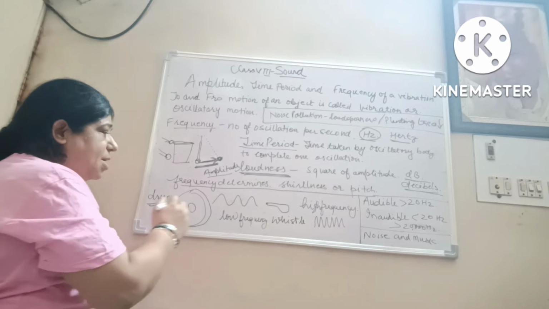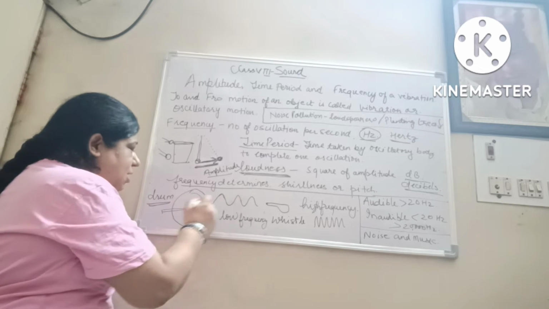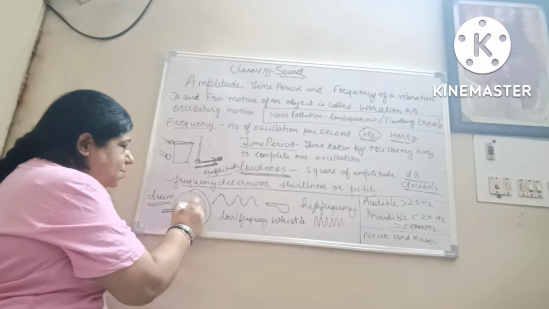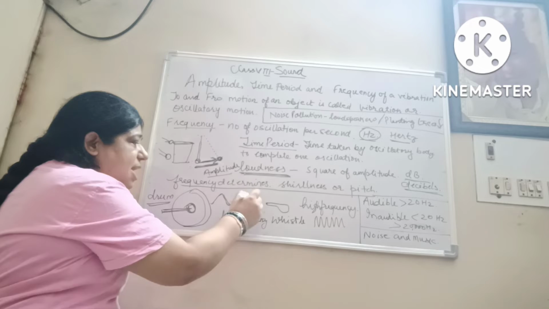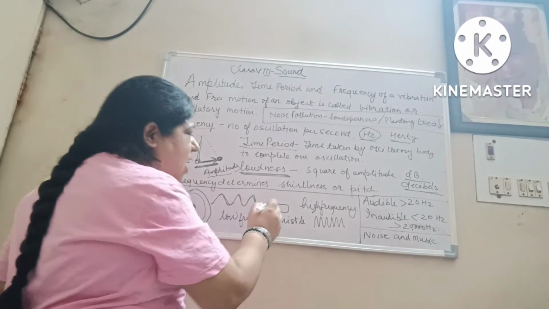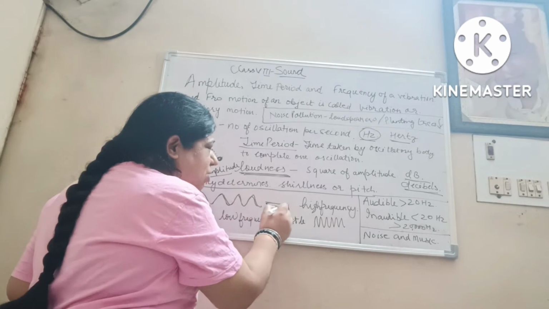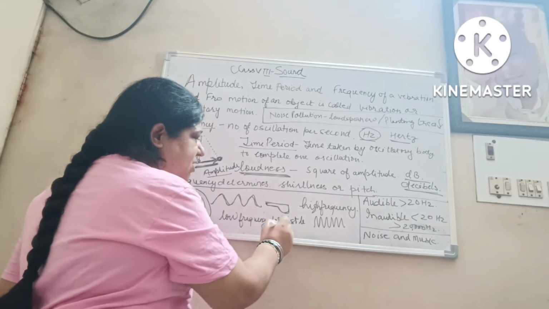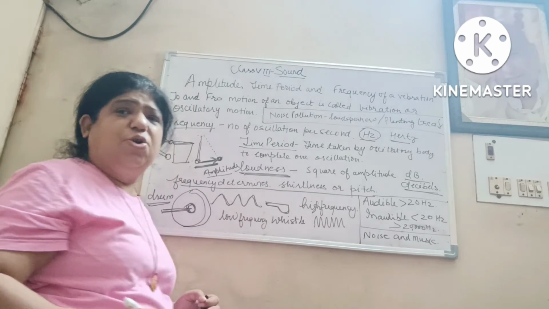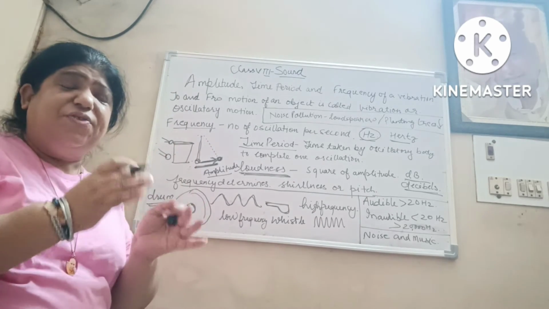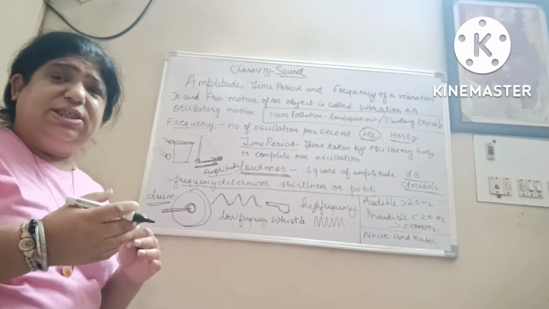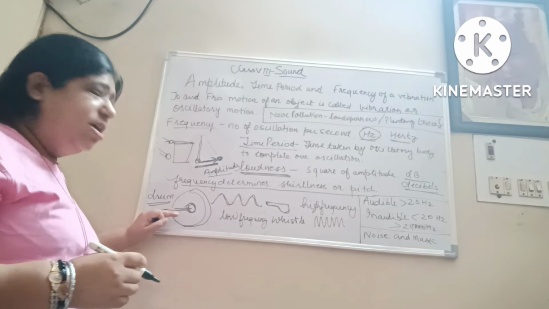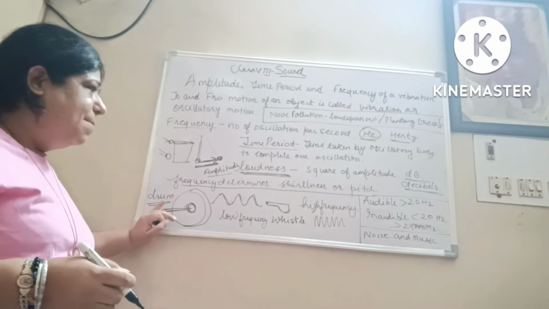Now take a drum. Pat it with a drumstick. Its frequency is less. Comparatively, if you take a whistle, its frequency is more. The shrillness of the sound from the whistle is more than the sound you get by patting a drum.